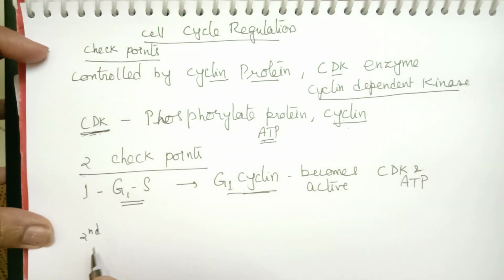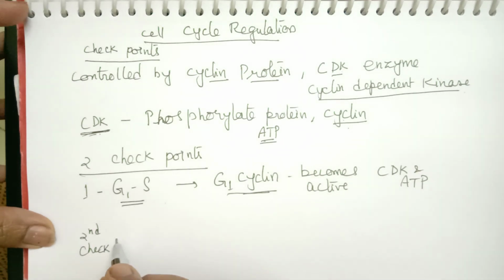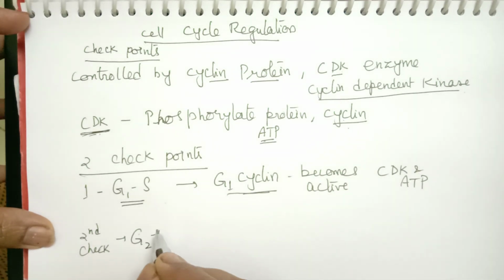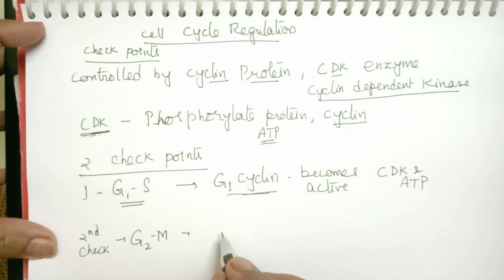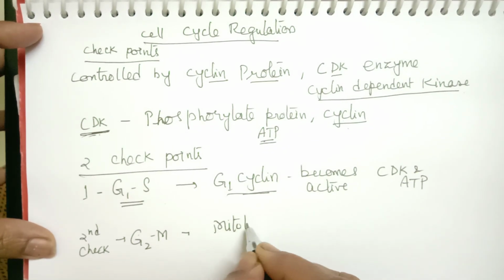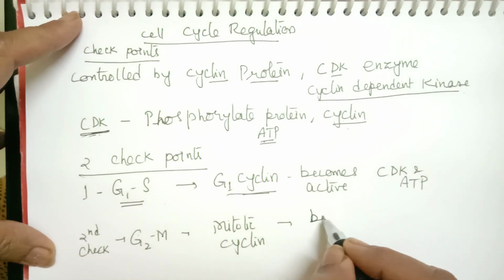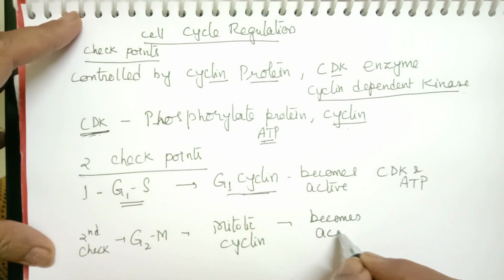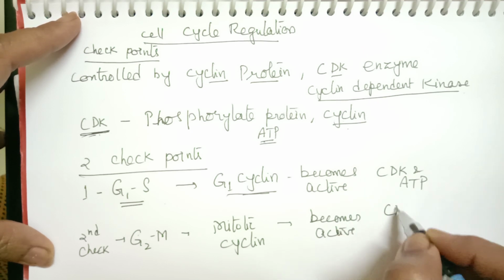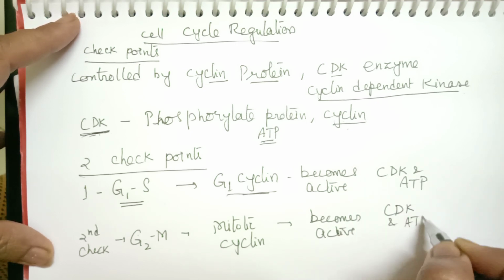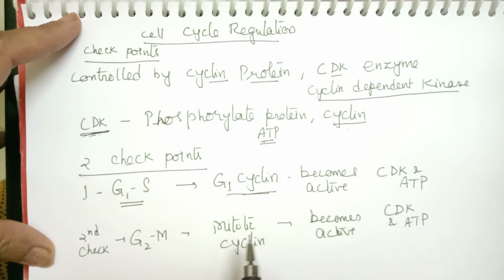Then there is a second checkpoint, which is called the G2 and M checkpoint, and the protein here is called mitotic cyclin. This again becomes active in the presence of CDK and ATP. When this mitotic cyclin becomes active, the cell will enter into M phase from G2.